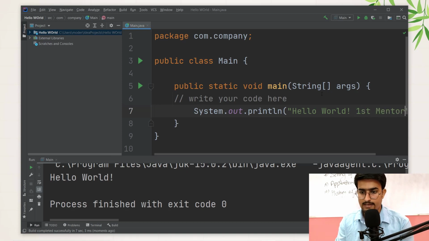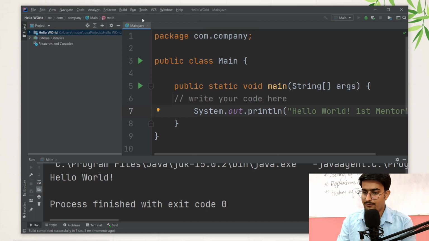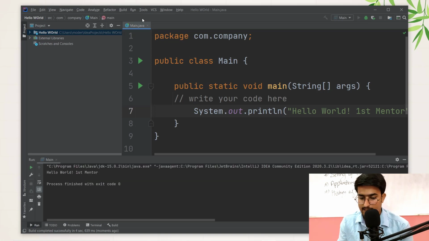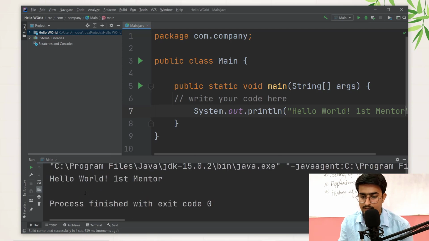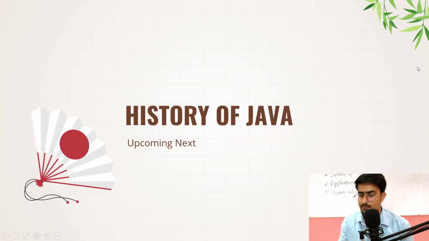So we can just press Ctrl S to save, and for running there is Shift plus F10. So we just need to click on Shift plus F10. For you it may be different, you can even customize it later. So Gradle is building and it prints Hello World, First Mentor. See, now we got the result. We just need to close it and come back. So in the next video we'll be learning about the history of Java.